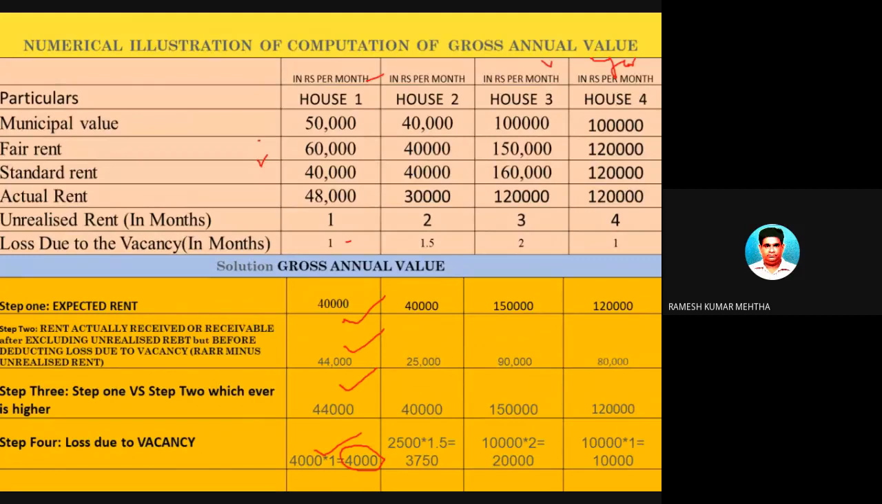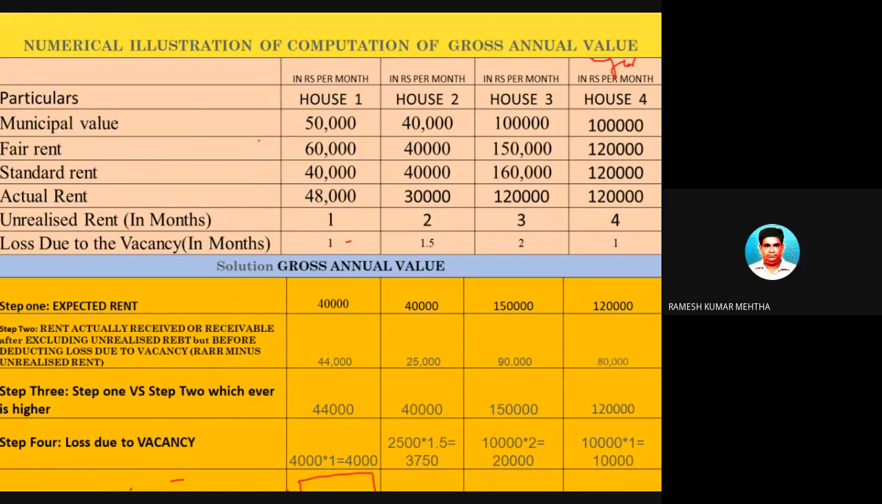Now fifth step. Simple. Step 5 is equal to step 3 answer minus step 4 answer. Step 5 का आंसर क्या है? Step 3 minus step 4. Step 3 is this one and step 4 is this one. Out of 44,000, deduct 4,000, he will get a gross annual value of the house property, which is 40,000 rupees. This is the way you have to find out the gross annual value of the house property. Hope you have understood.